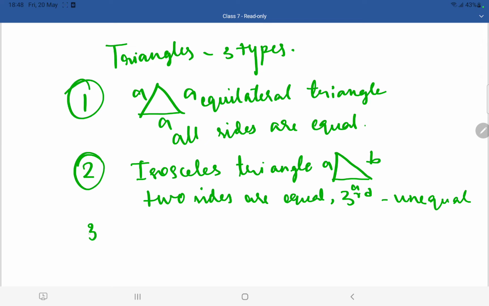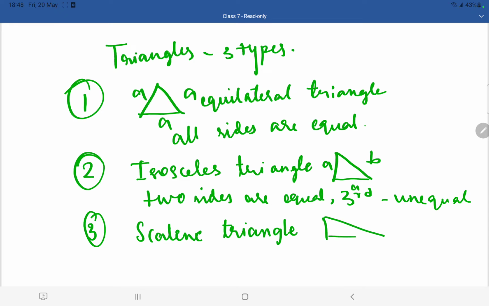Okay. Coming to the third type of triangle, it is a scalene triangle. In this scalene triangle, all sides are unequal. A, B, C. All the 3 sides are unequal. They are different. So these are the 3 types of triangles.